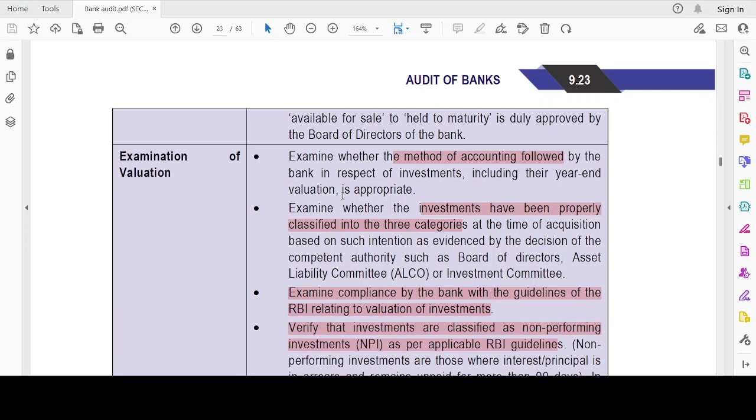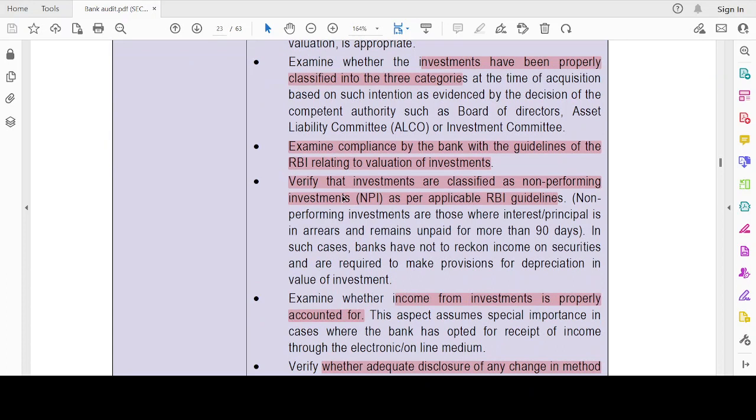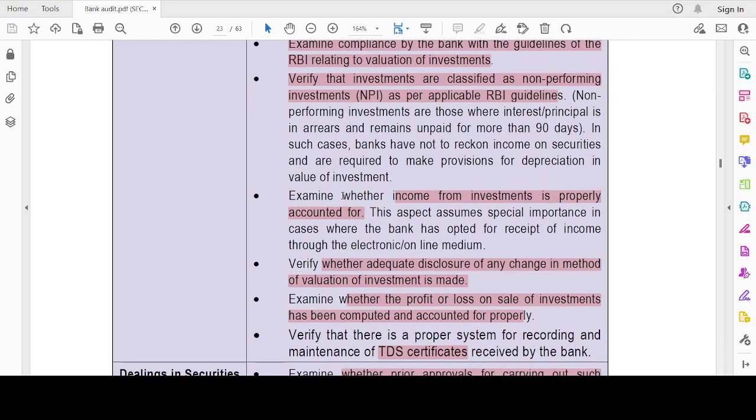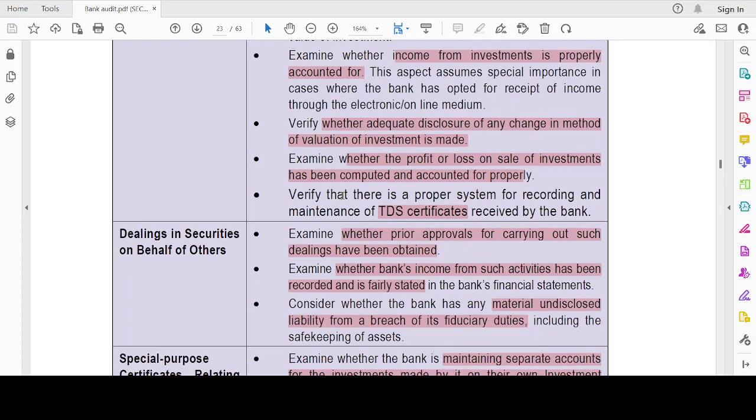Okay, examination of valuation. Method of accounting: I should verify the 3 classifications that we have discussed earlier, right? Held till maturity, held for trading, available for sale. The relevant valuation principles should have been duly followed, with compliance with RBI guidelines and non-performing investment guidelines. Similar to non-performing assets, we have non-performing investment guidelines, which are those where interest and principal are in arrears or remain unpaid for a period greater than 90 days. All income from investments is properly accounted for. Adequate disclosure is made whenever there is a change in the valuation method, and if there is a sale, the profit or loss should be charged to the profit and loss account, and the TDS certificate should be verified.